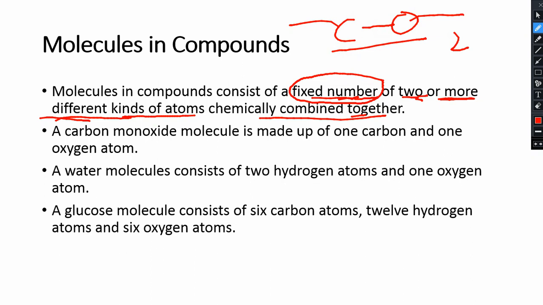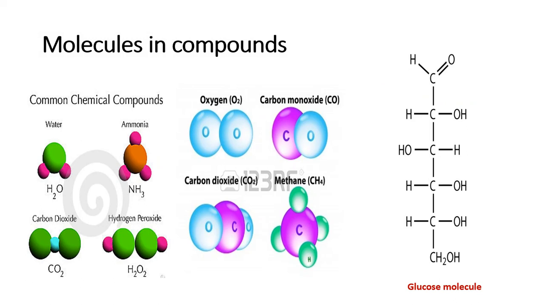The other example is the water molecule, in which there are 2 hydrogen atoms and 1 oxygen atom, and the glucose molecule has 6 carbon atoms, 12 hydrogen atoms and 6 oxygen atoms. The examples I gave you were carbon monoxide, water and glucose. Let's look at this with the help of a diagram, okay.